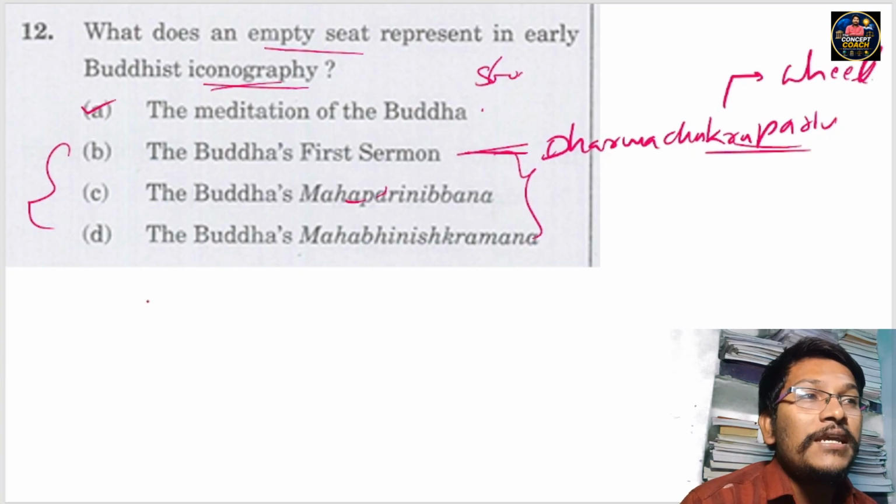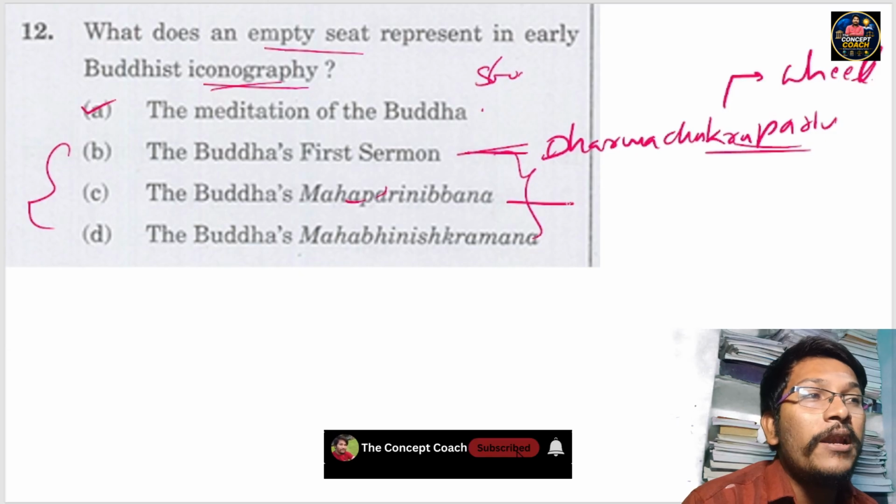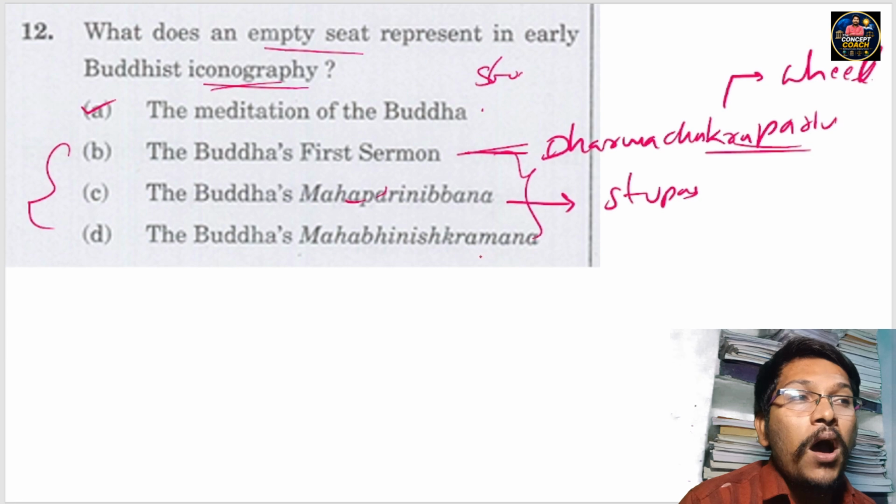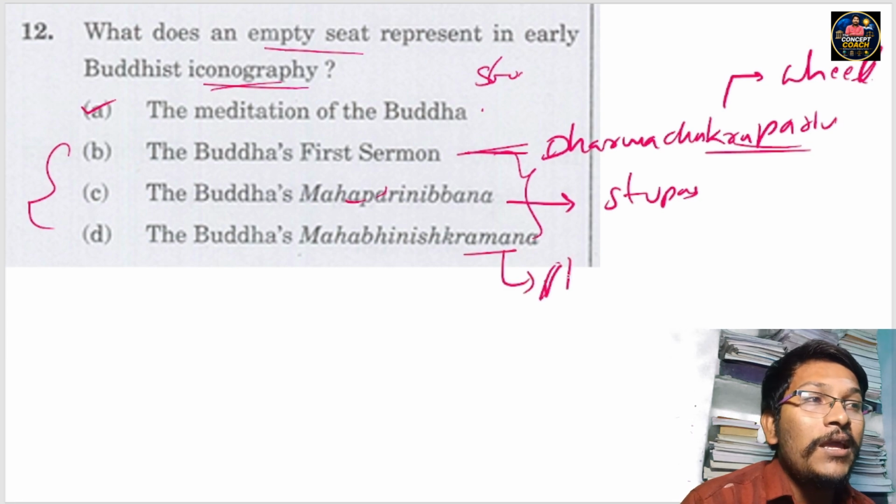And coming to option C, the Buddha's Mahaparinibbana is represented with the stupas. And coming to option D, the Buddha's Mahabhinishkramana is represented by the horse.